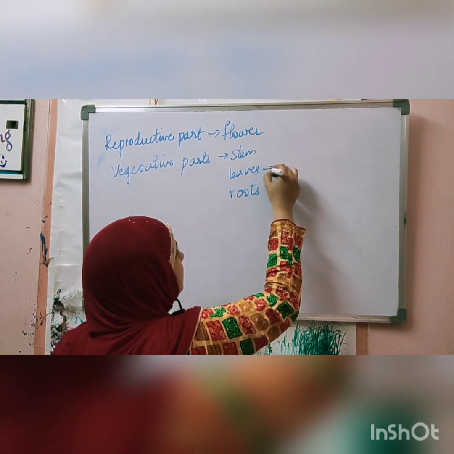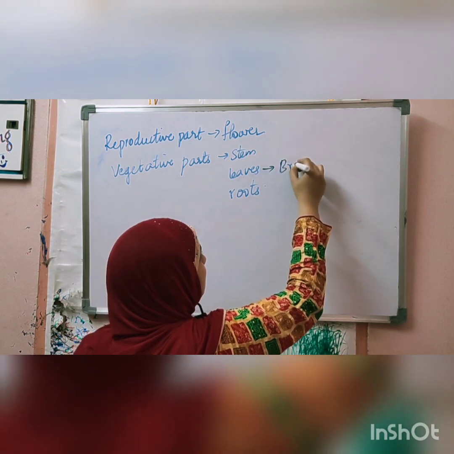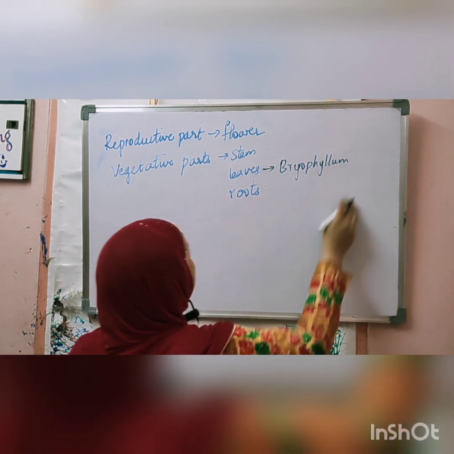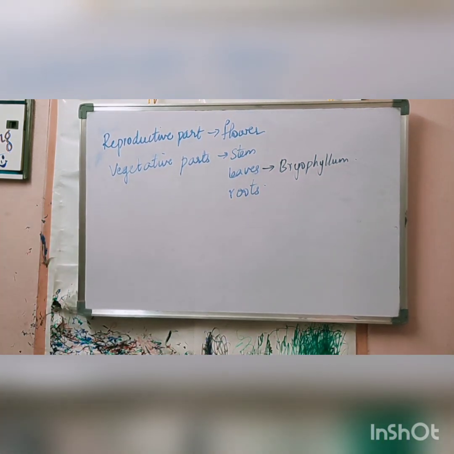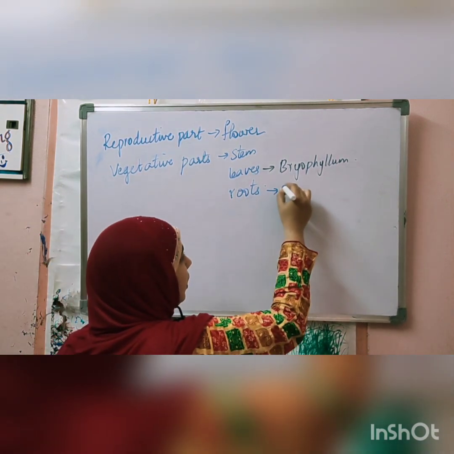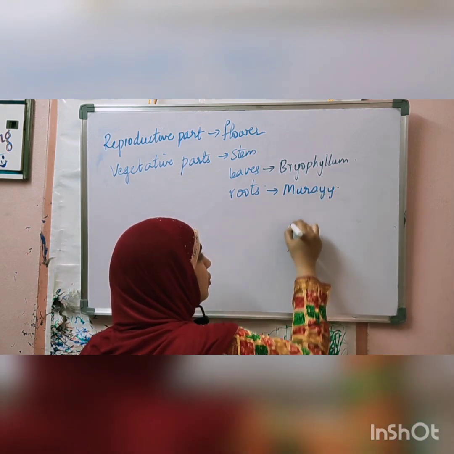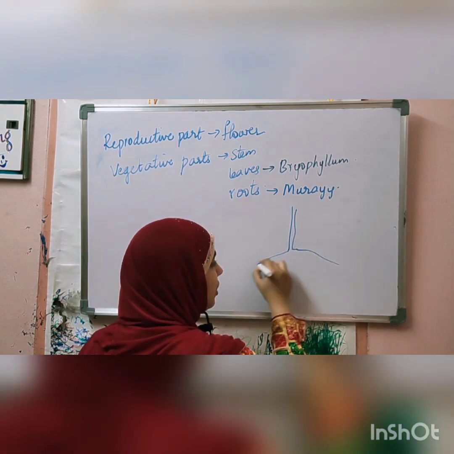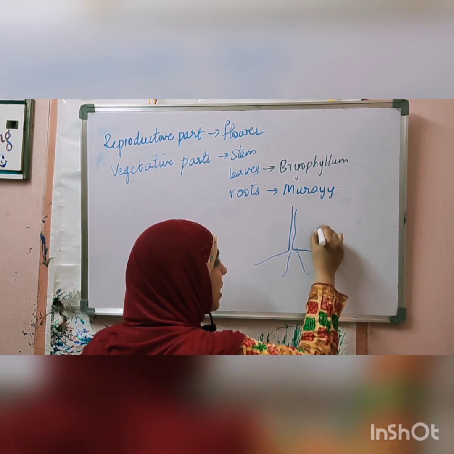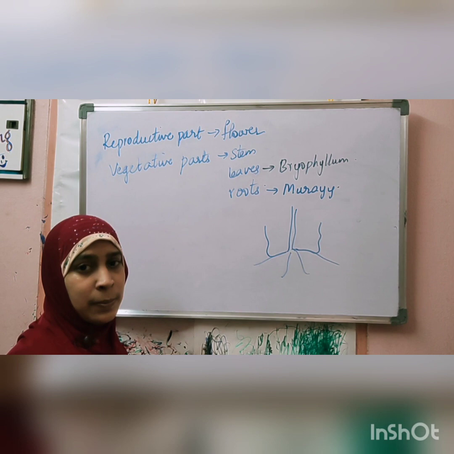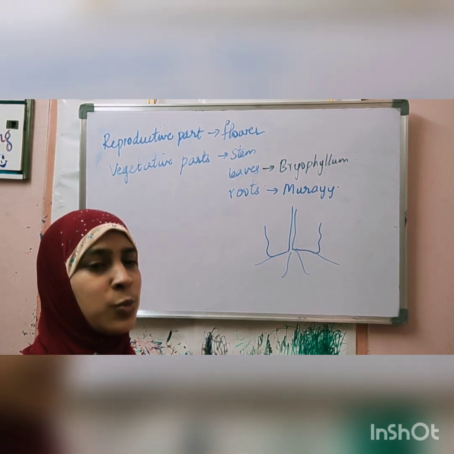Stem, you know that leaves, bryophyllum is a plant that reproduces by leaves. Roots, you know so many examples for plants that reproduce by roots. For example, if you take Moringa, that means karvepaku. Usually in this plant, roots are growing in different directions. Each root has the capacity to produce a new plant. So that's why near the karvepaku plant, you can see so many small plants growing.